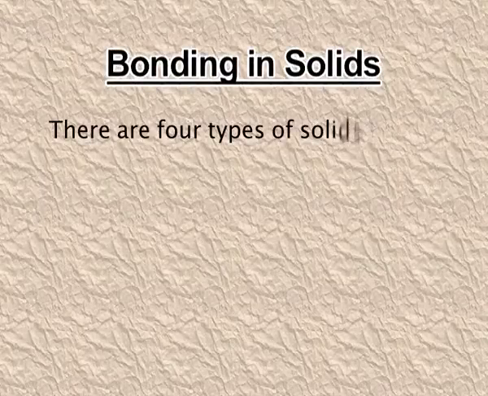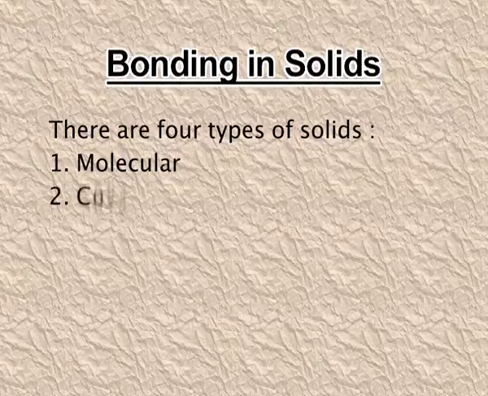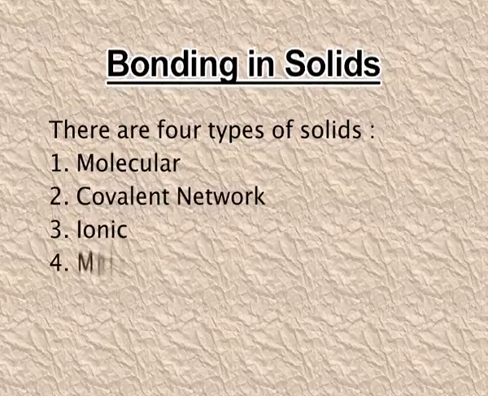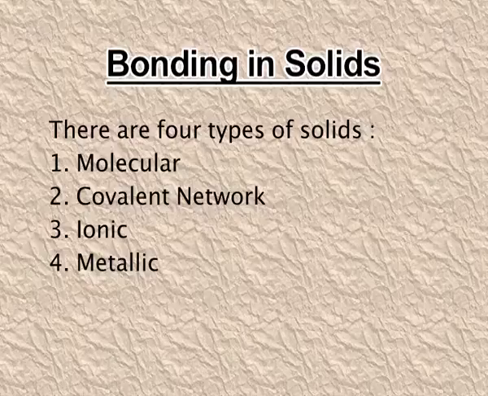Depending upon the nature of the bonding, further crystalline solids are classified. Let's see that. Bonding in the solids, specifically these solids are now the crystalline solids. There are 4 types of solids: molecular, covalent network, ionic and metallic. They are all depending upon the nature of the bonding.